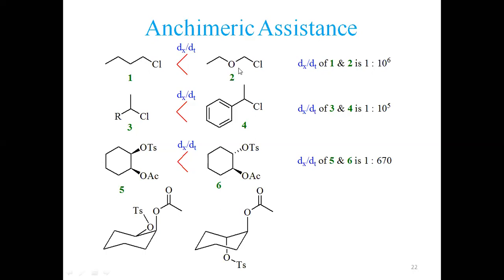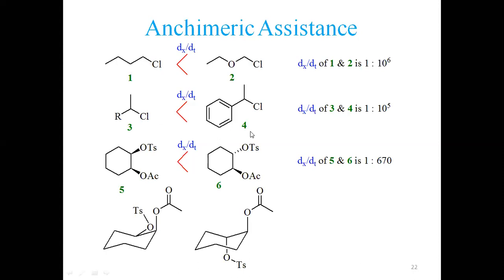But if we have this substrate, what is the change? We have just replaced this carbon by oxygen. Rest of the other, these two carbons are same. This carbon is same, chlorine is same, everything is same. Substitution is taking place at this carbon. Here substitution is also taking place at the same carbon, just one change. This is oxygen, this is chlorine. Oxygen contains a non-bonding electron pair, carbon doesn't contain a non-bonding electron pair. The reason why it undergoes this type of behavior you shall see in the next slides.